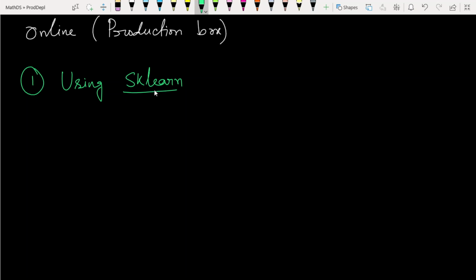Using the simple sklearn library, how do we do this job? We have to build our system using the data sets. Somehow we have collected the data sets, and on these data sets we have to build our model.